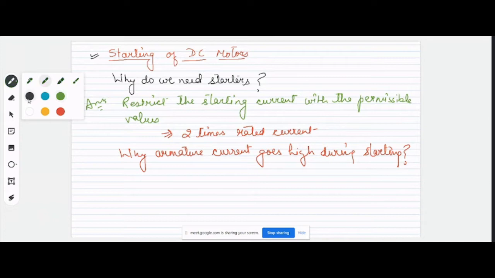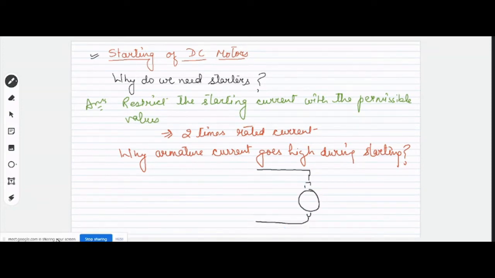Basically, let us take the example of a separately excited motor and see its circuit. In the separately excited motor, when we connect it to the supply terminal voltage Vt, there will be a flow of armature current, yes or no?